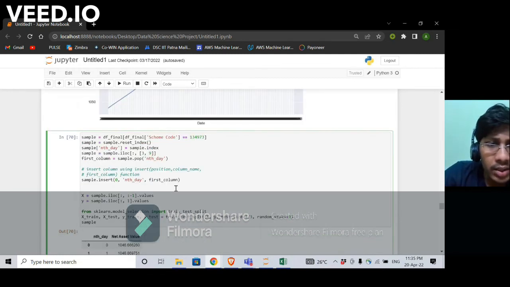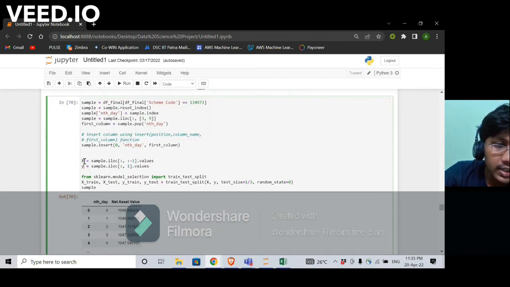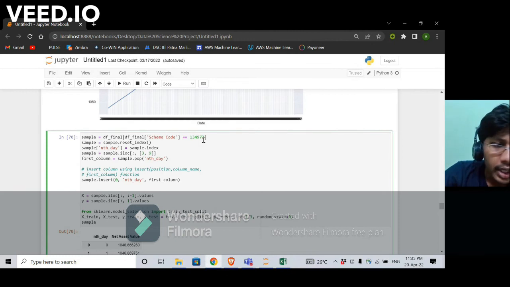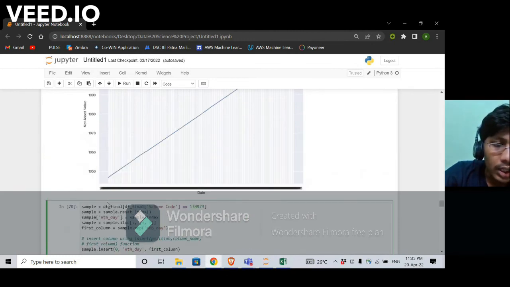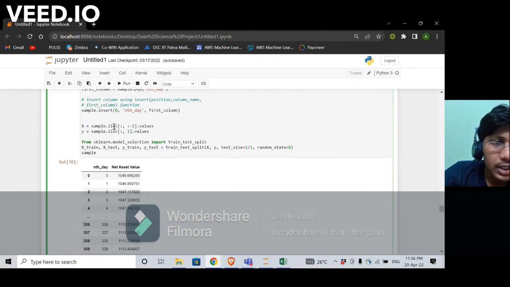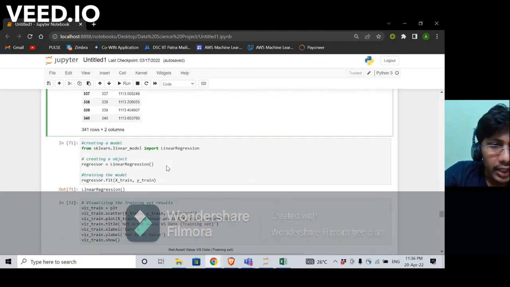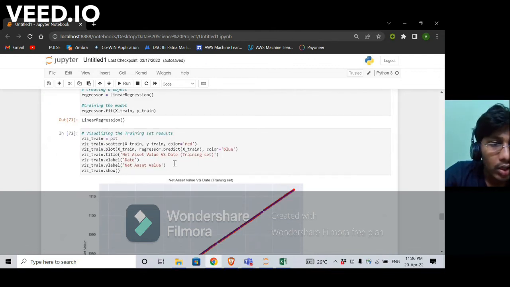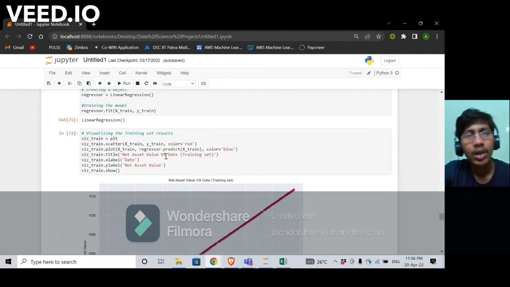So we started with creating the data set for the model. We have X and Y data sets. X contains the date, and Y contains the corresponding net asset value of the mutual fund. After that, we split this data into a training set and a testing set, and then we fitted our training data into the linear regression model, and after that we visualized our model prediction.